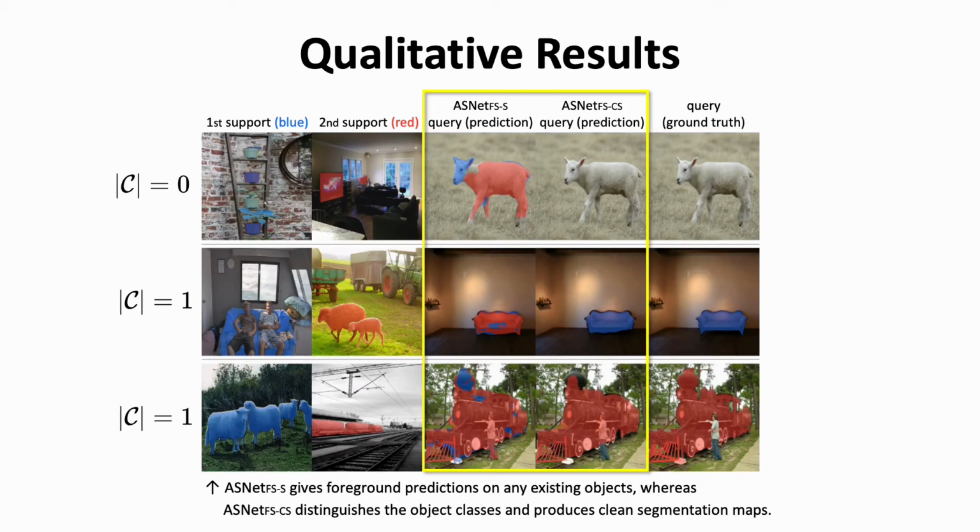These are the common failure cases of the conventional few-shot segmentation models in our task. ASNet trained under the conventional setup gives foreground prediction on any existing object, resulting in unclear mask prediction, whereas ASNet trained under our setup produces clean mask prediction.